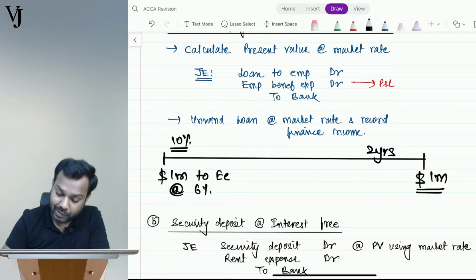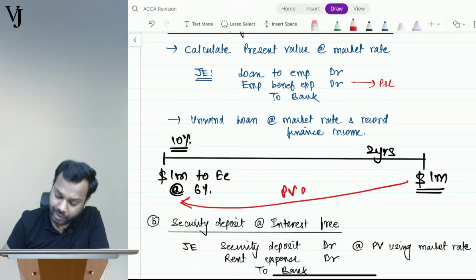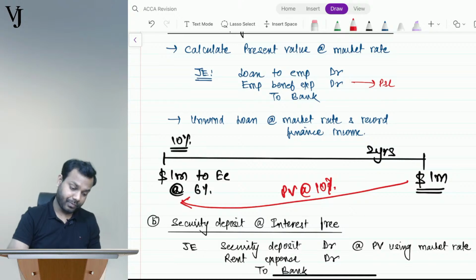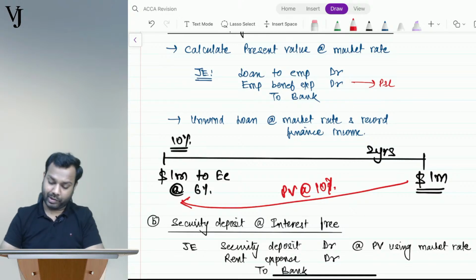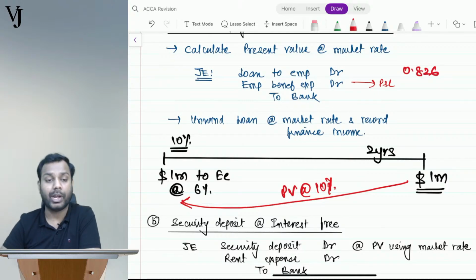So the standard says calculate the present value at the rate of 10%. What is the amount that comes up? Tell me. 0.826. So the standard says record 0.826 as a loan to employee.